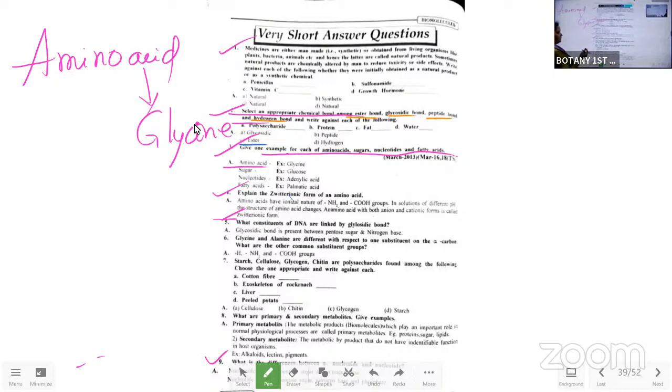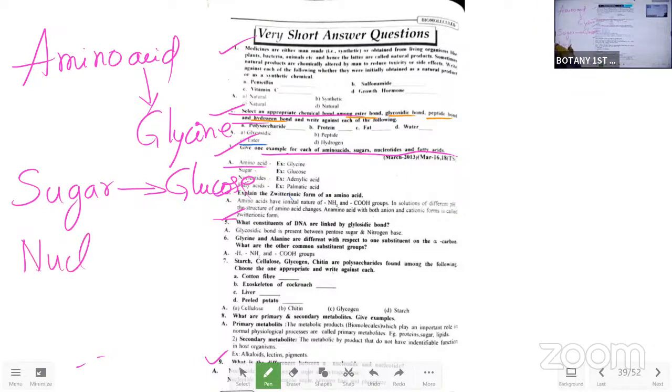Okay, that is one of the chemical compounds present in our body. Next one is sugar. Sugar is stored in which form? Glucose, we know this now. Next one is nucleotides. Nucleotides we will see only in the genetic material, that is adenylic acid, guanylic acid. Otherwise adenine, guanine, thymine, cytosine, uracil.